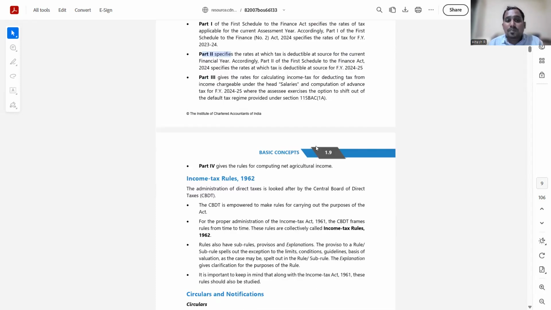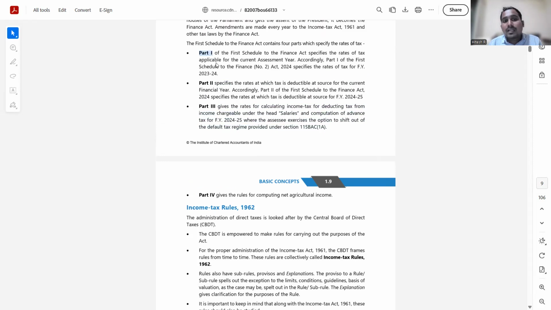Okay, and there is part 3. Part 3 gives the rates for calculating income tax, for deducting tax from income chargeable under salaries, and for computation of advance tax for the financial year 24-25, and where the assessee exercises the option to shift out of the default tax regime under 115BAC(1A). Simple. You just ignore that. Part 3 gives you the tax rate for the next financial year. That's all. Like we studied, part 1 will give you the tax rate applicable for the current financial year.